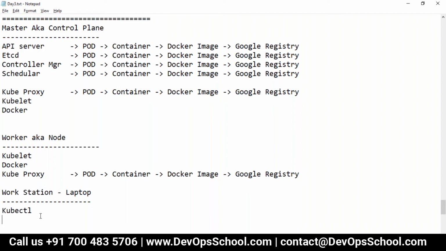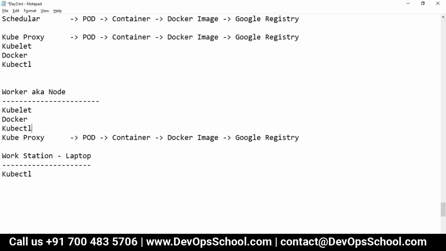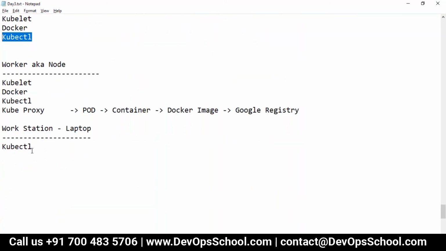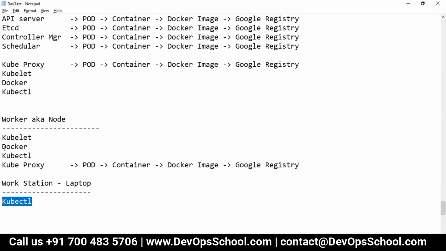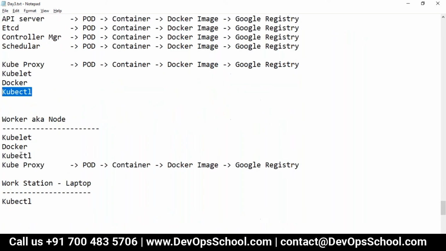So for that workstation, you need a kubectl for that. But you know what? Master also needs a kubectl. Worker also needs a kubectl. Did you understand that or not? You're telling kubectl, right? Sorry, my bad. Yeah, kubectl, correct. Got it. So in each machine you need to have a kubectl also.